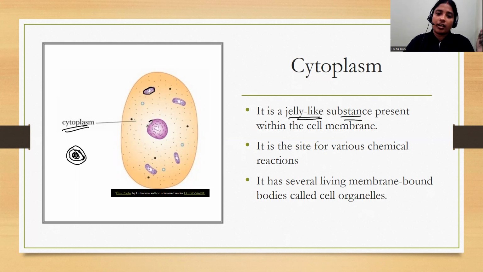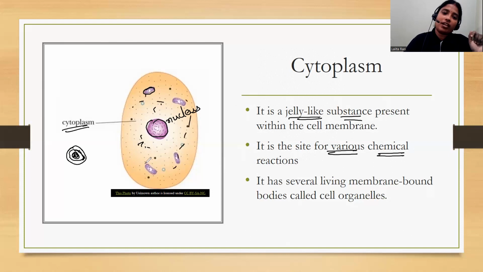Like we have mitochondria, we also have the nucleus. We have ribosomes, we have lysosomes. So all these different structures are floating in the cytoplasm. And this is the site for various chemical reactions. The different chemical reactions take place in this cytoplasm. Okay. You can see it everywhere. Various chemical reactions take place in this cytoplasm.